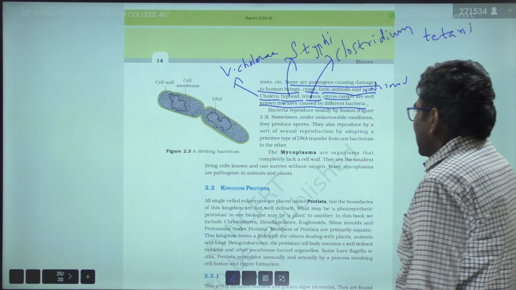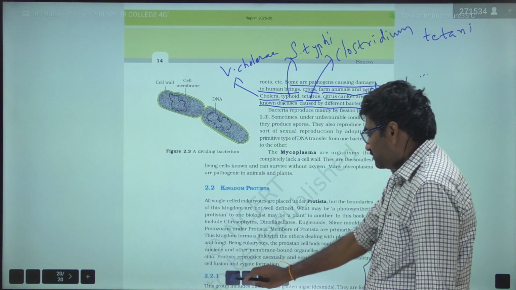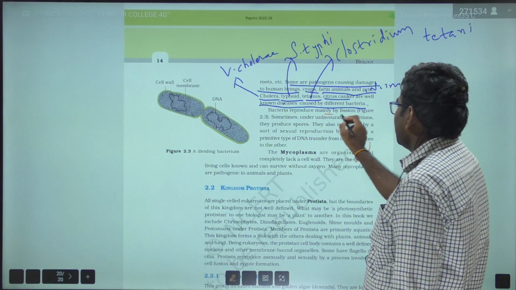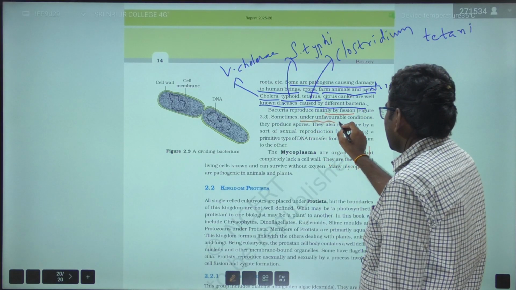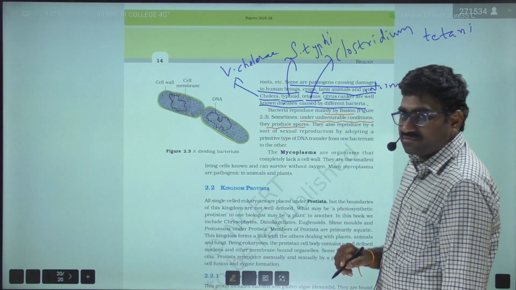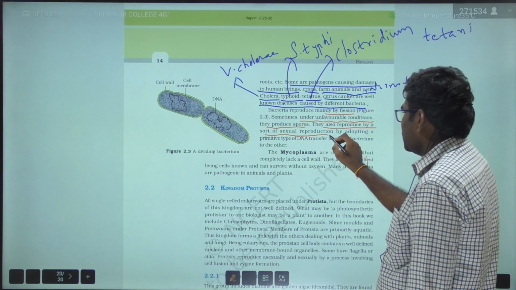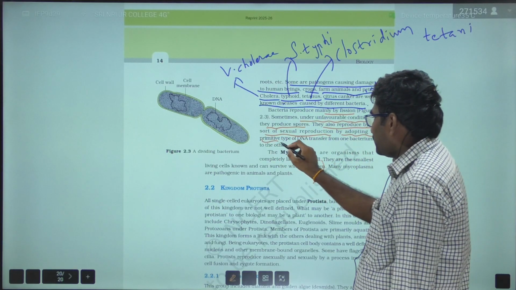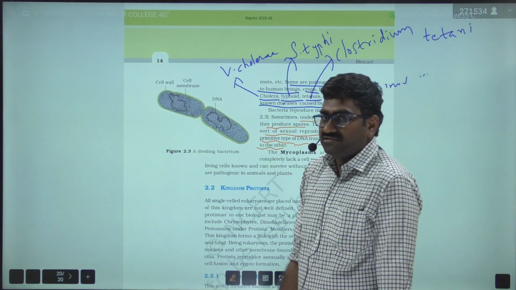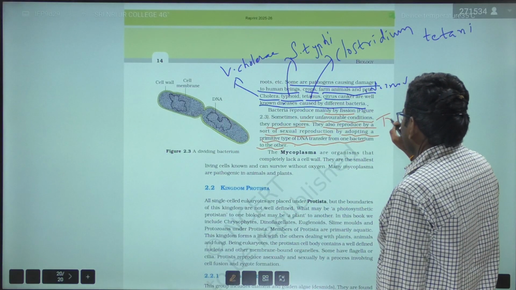Bacteria reproduce mainly by binary fission, which is an asexual mode of reproduction. Sometimes, under unfavorable conditions, very important, they produce spores. They also reproduce by a sort of sexual reproduction, adopting a primitive type of DNA transfer from one bacterium to another, which is nothing but genetic recombination.